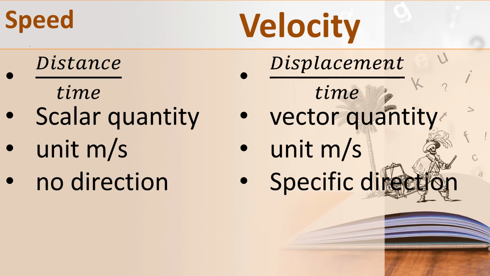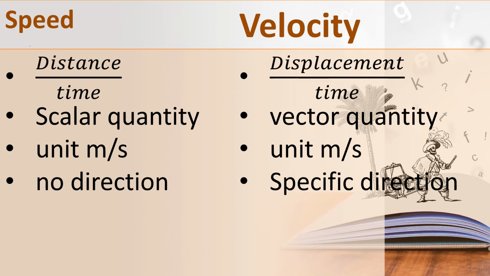So we have learnt about speed and velocity. What does speed mean? Distance traveled by a body in unit time. It is a scalar quantity. Why is it a scalar quantity? It has only magnitude.